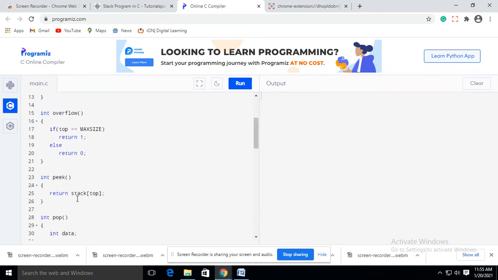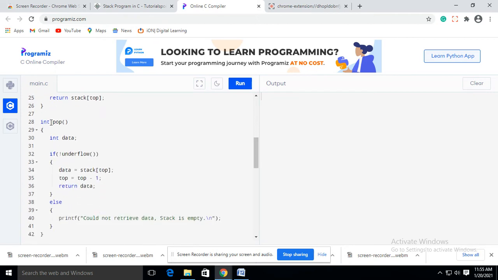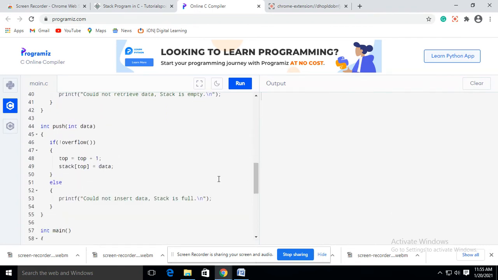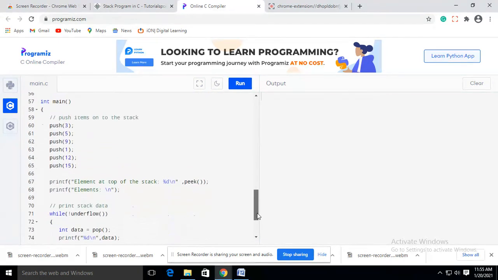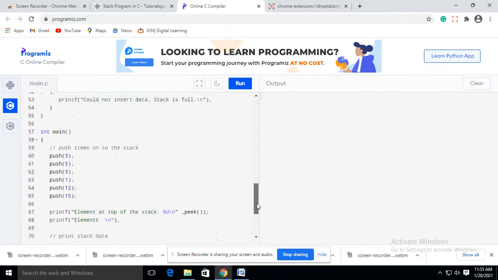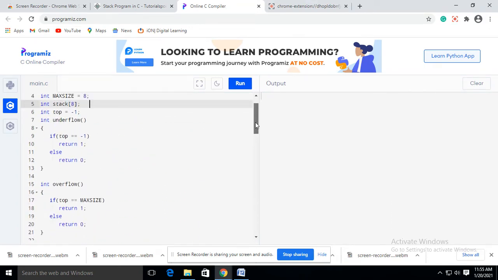Peek function will return the top of the stack value. Then the pop function deals with deleting the data, and the push function deals with inserting the data. And the main function, where the actual execution of the program will start. So we'll discuss the functions one by one.